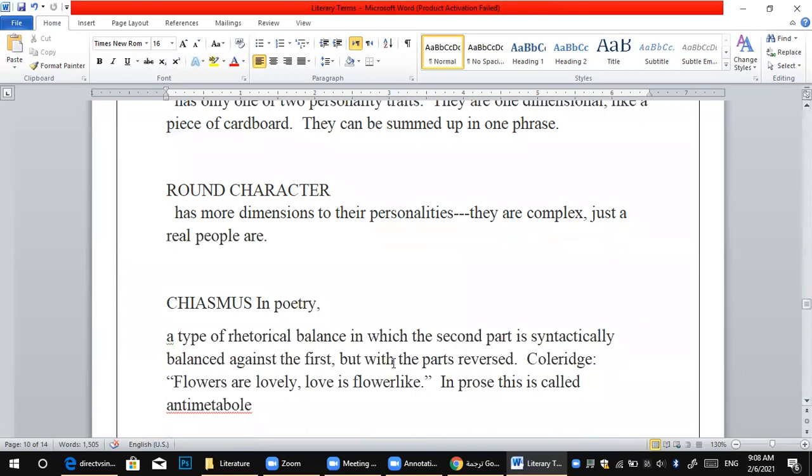A round character has more dimensions in their personality. One has a lot of dimensions. They are complex, just as real people are. When someone has many traits, many manners, many characterizations in the story, I don't know what he looks like. Is he a good man or an evil man, or what about him? So it's a complex character. Okay, so now we finished the characters, or characterizations. So again, let's make a quick revision about that.